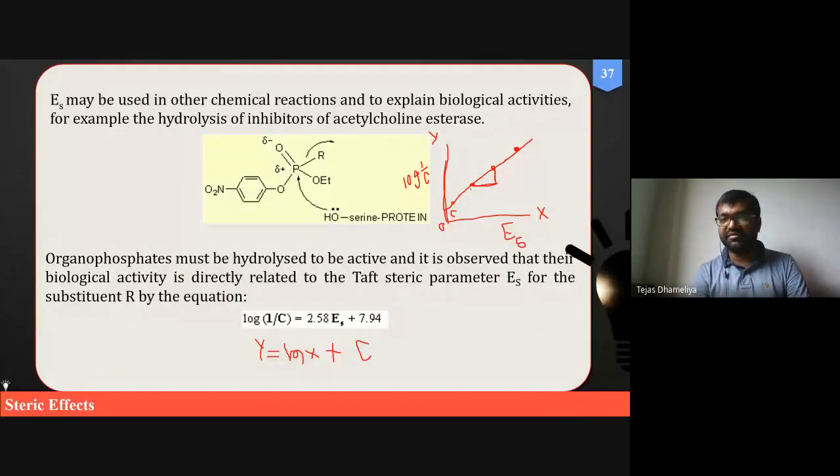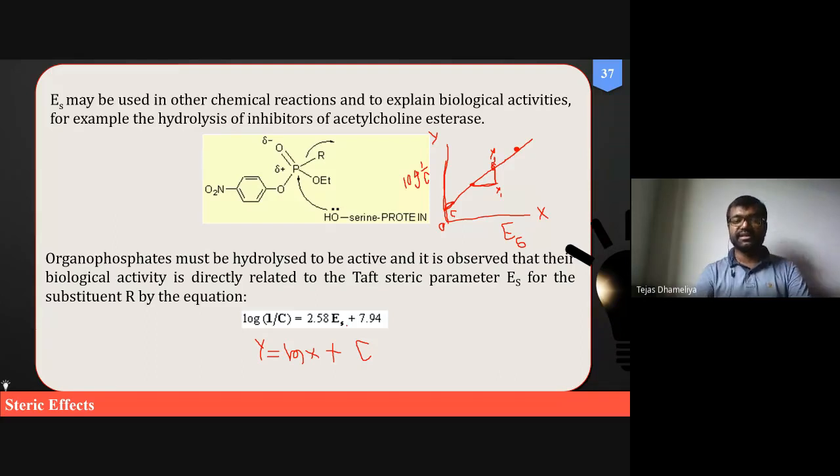Basically, this is the y1 point you can mention here: y1 minus y2. I do not know whether you would have calculated any slopes during your physics also. You may have learned some slope calculation in physics. That 2.58 is the value of the slope. 7.94 is your intercept, which tells how far it is from the origin for the particular value, and these are basically called constants.